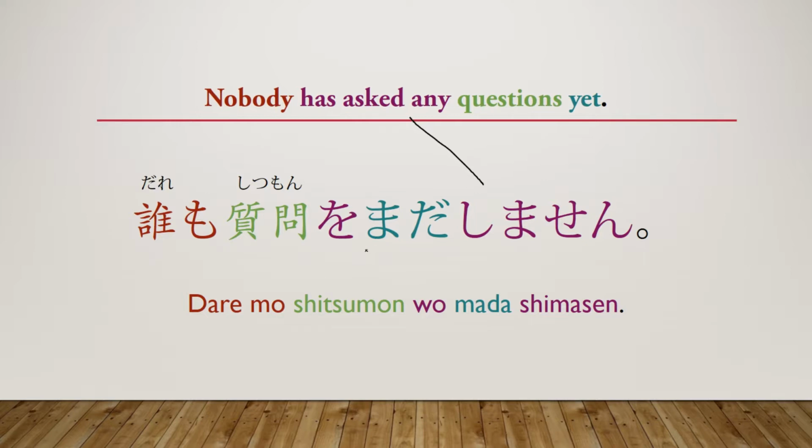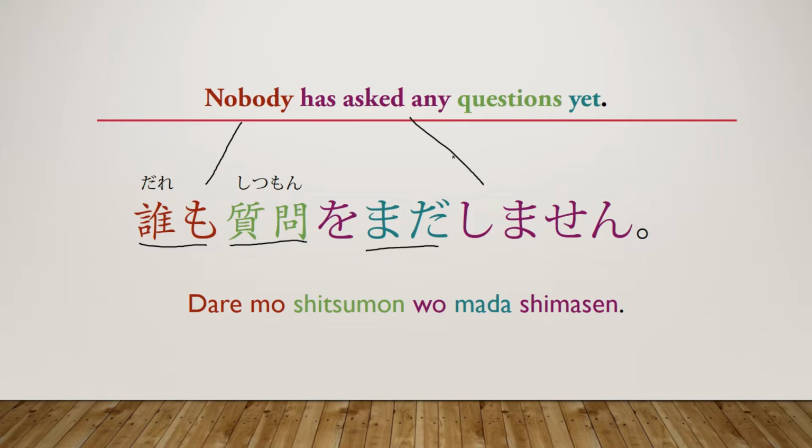Then we have mada, which just means still or yet. Usually when it's used with a negative verb, it means yet. And then we have, of course, shitsumon, just means question. And then we have our daremo, which is the nobody. And like I said, in English, we have to change this so it's not a double negative because we have nobody here, and that's the word I decided to use.